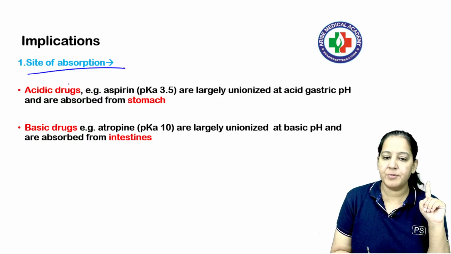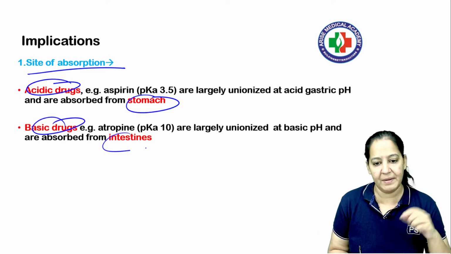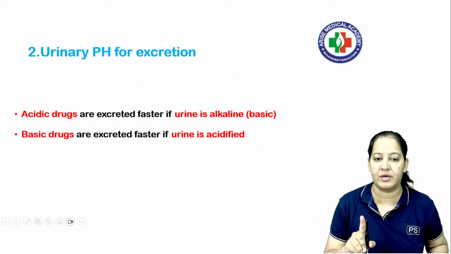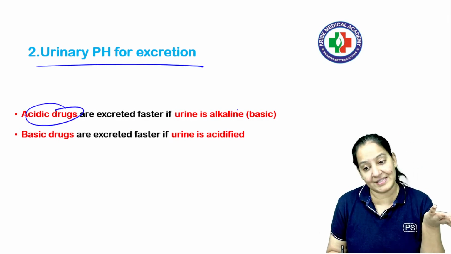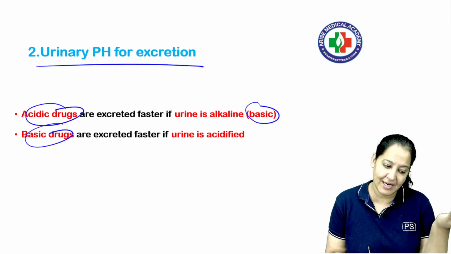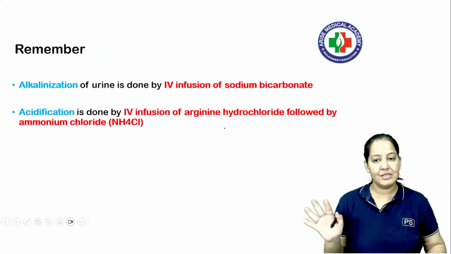So what is the site of absorption? Acidic drugs are absorbed from acidic medium, that is stomach. Basic drugs are absorbed from basic medium, that is intestine. This is regarding absorption. For excretion, opposite medium is required. Acidic drugs are excreted in basic urine and basic drugs are excreted in acidified urine, right? So this is for excretion.